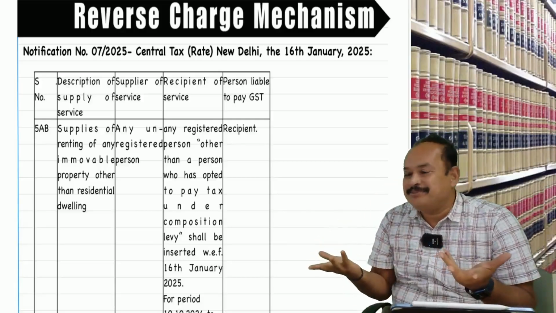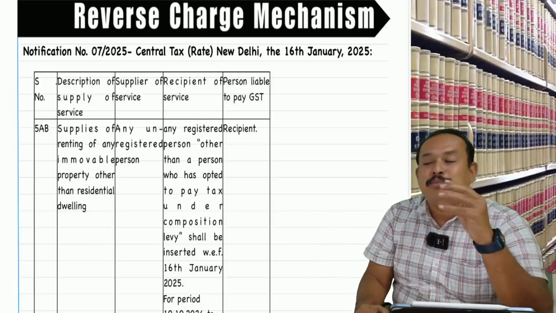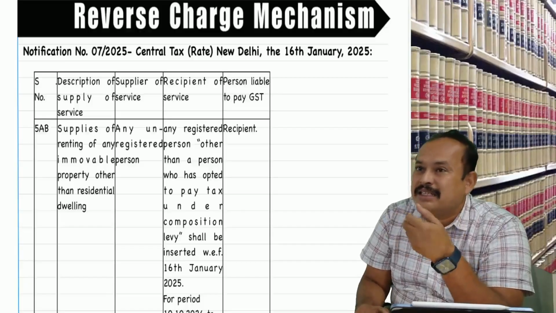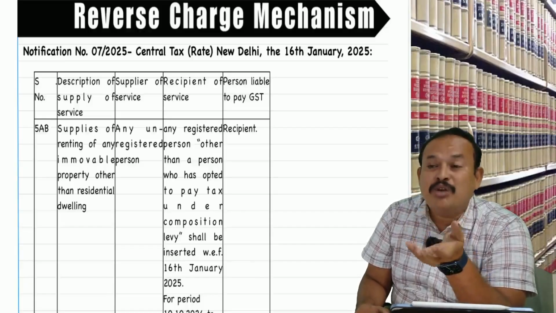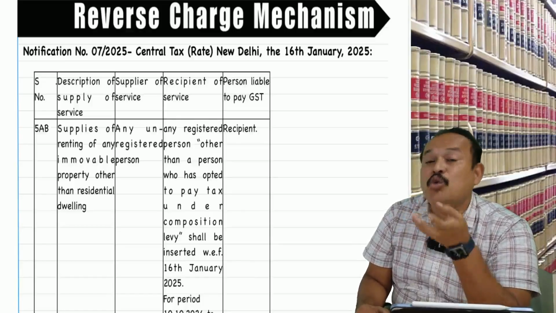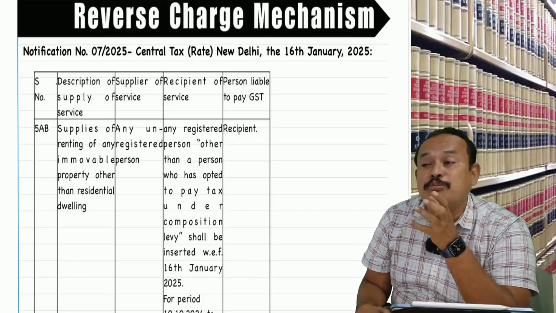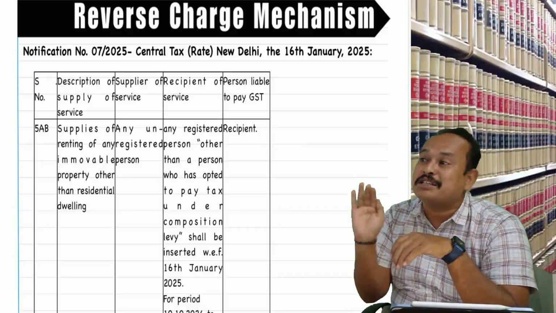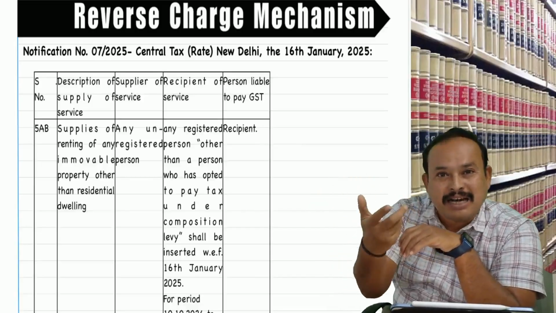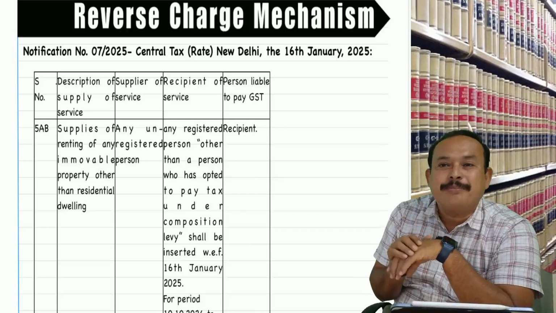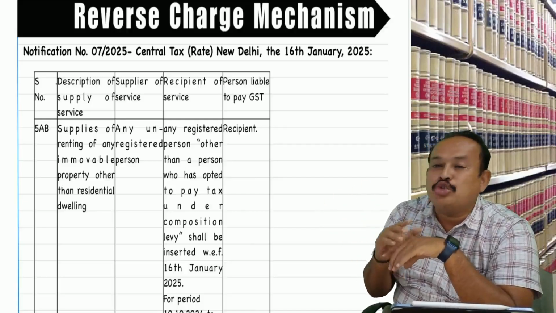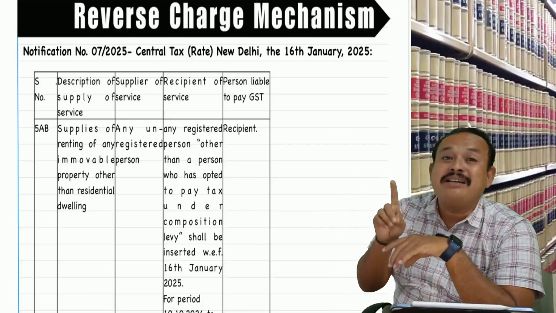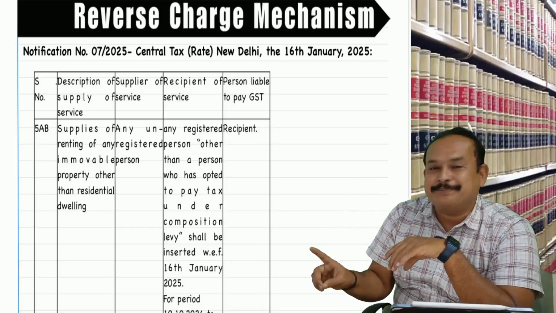Then what is the benefit? Then the law, when realized practically, is finally found logically incorrect. We should not simply say that the recipient should be a registered person. We should say that such a recipient who is a registered person should not be a composition taxpayer. If that wording comes into the picture, we are protecting the interest of the composition taxpayer. With that, there is an amendment from 16th January 2025: the recipient, a registered person other than a composition taxpayer.